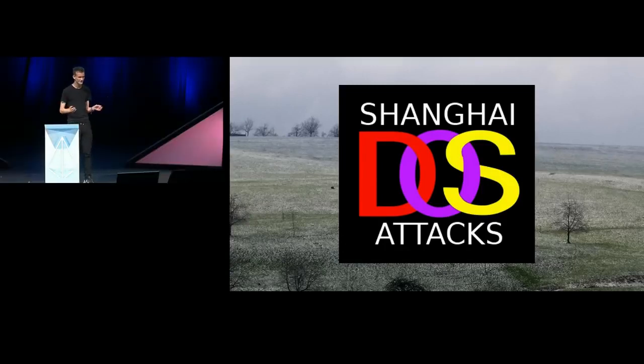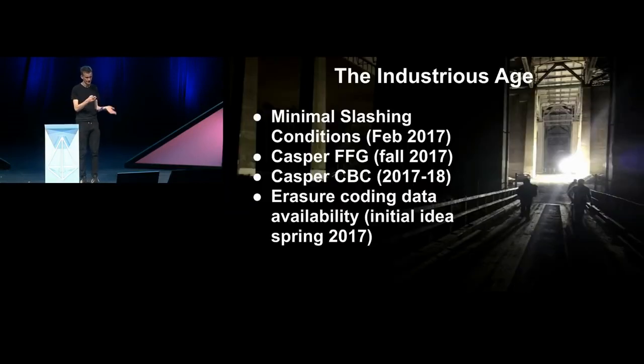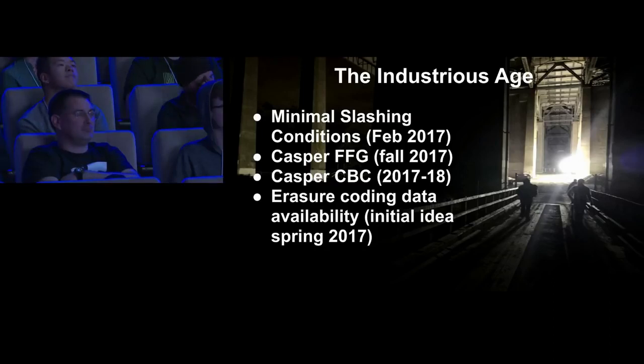So the DAO hack, the DOS attacks, all of that ended up delaying a lot of people's time and attention by potentially up to 6 months. But even still, work moved forward. EWASM moved forward, the work on the virtual machine moved forward, and work on alternatives, things like EVM 1.5, moved forward, and people were still continuing to get a better and better idea of basically what a more optimal blockchain algorithm would look like from many different angles. So after this, we started making huge progress and very quickly.